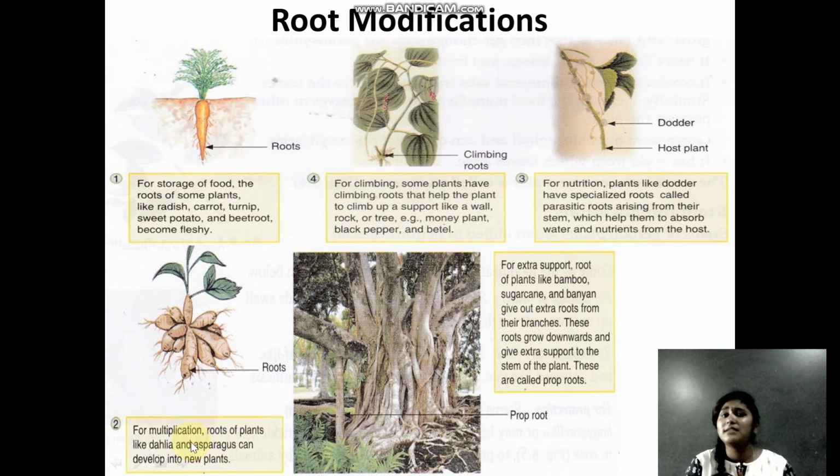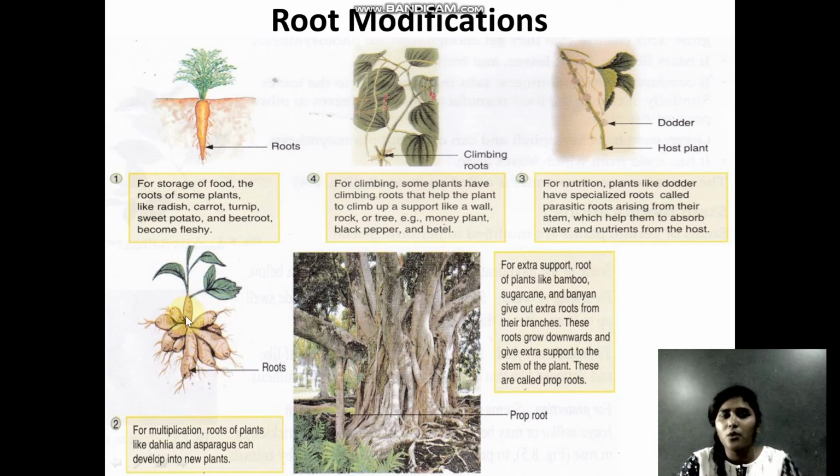Sometimes with flower plants like dahlia, we take the plant from the roots. Dahlia is a flower plant, and you can search on Google if you don't know about it. The roots form like this.